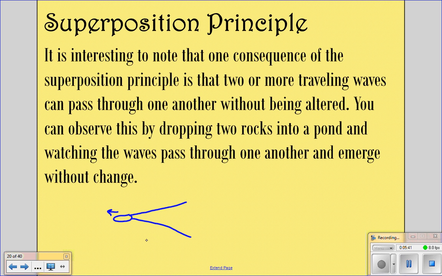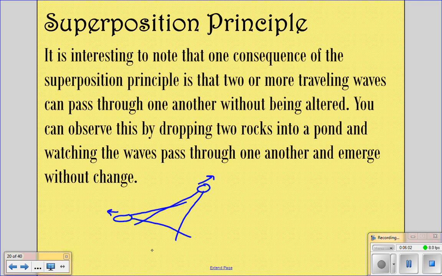And if you have another boat that is traveling this direction as it goes through, its wake is going to look something like that, and you're going to see both of them. The waves will hit each other, and then they'll just keep going. They don't really change.